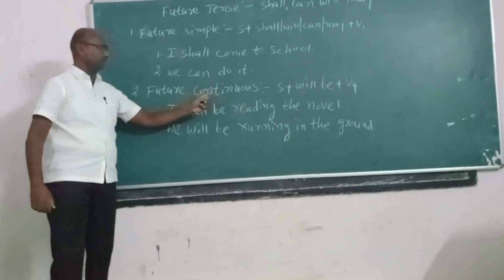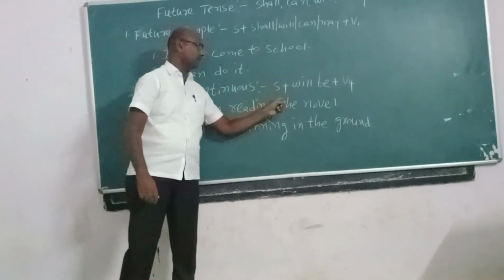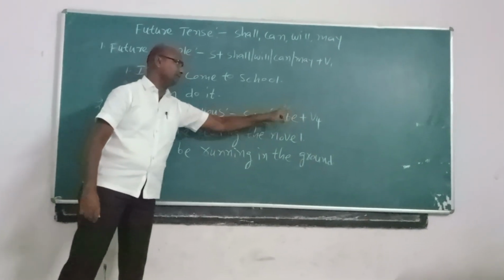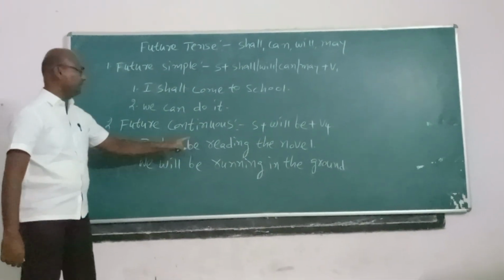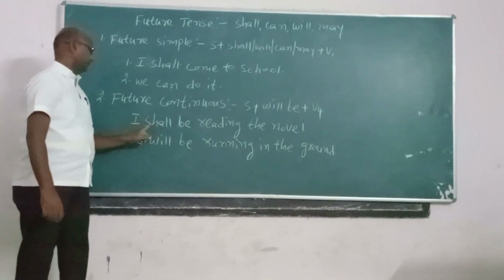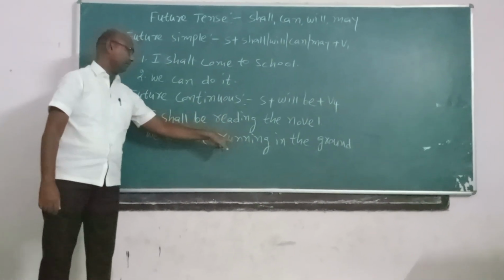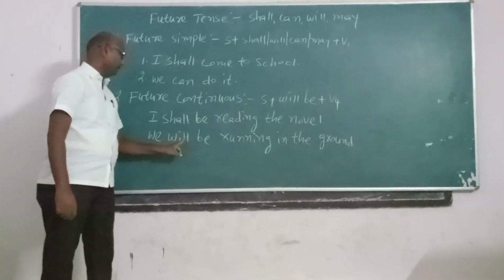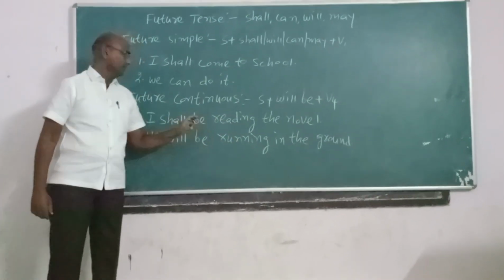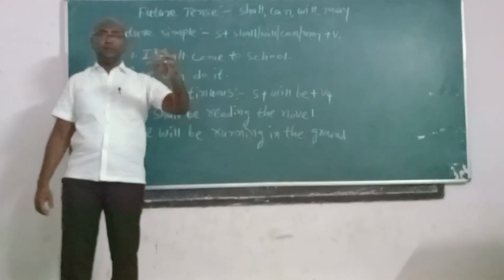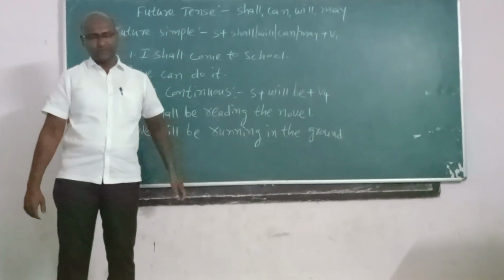Future continuous. The future continuous structure is subject plus will be plus verb-ing. I shall be reading a novel. We will be running in the ground. Future continuous is used for continuous actions in the future.